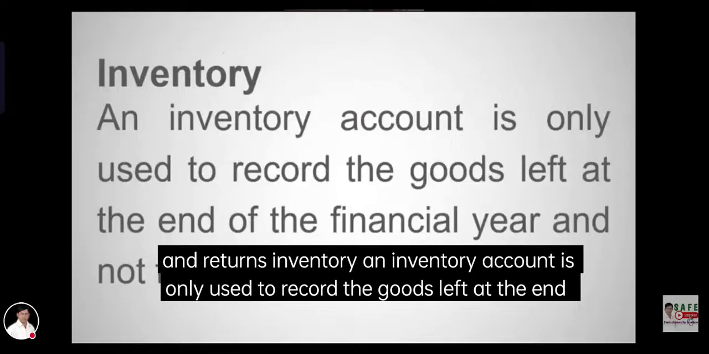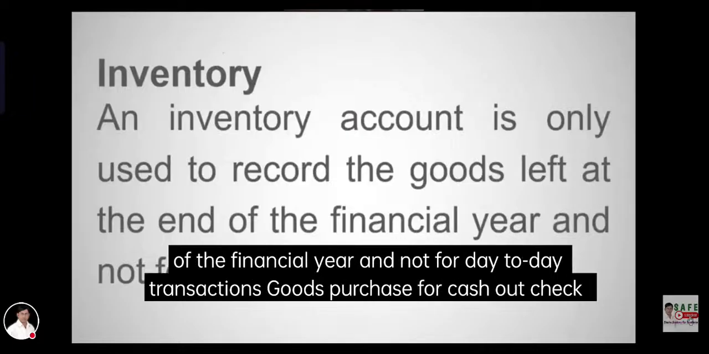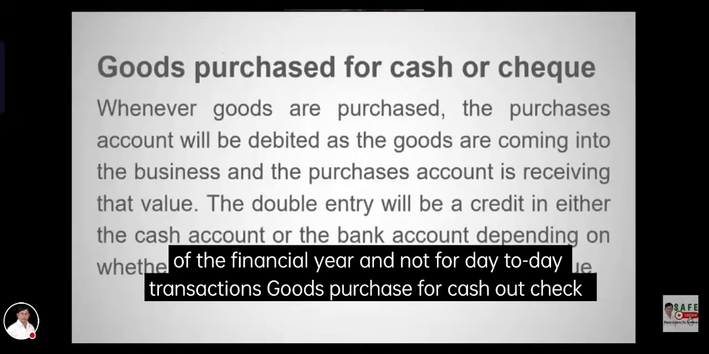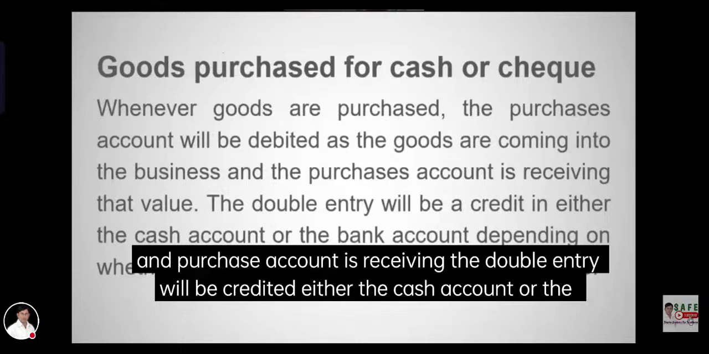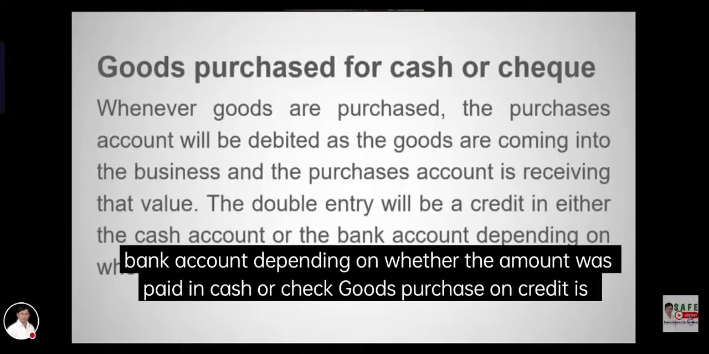Inventory. An inventory account is only used to record the goods left at the end of the financial year and not for day-to-day transactions. Goods purchased for cash or check. Whenever goods are purchased, the purchases account will be debited. The goods are coming into the business and the purchases account is receiving the value. The double entry will be credited in either the cash account or the bank account depending on whether the amount was paid in cash or by check.